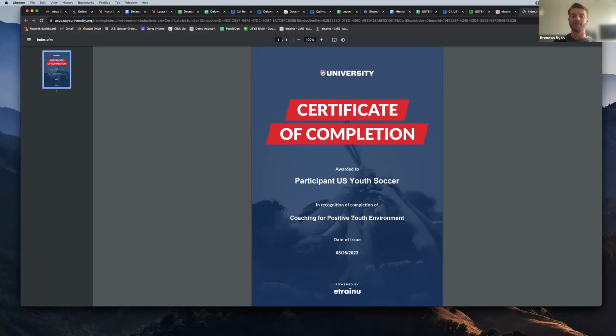And then for the admins who have access to it, they can check up on progress of who all has completed the course. And then if you ever need anything downloaded, we can talk with me or Jacinta, and we can download a full report of what clubs have been using it, what teams have been using it, and then for the team aspect, how many of your players have actually logged in and finished or at least started a course that you assigned or told them that they needed to take.